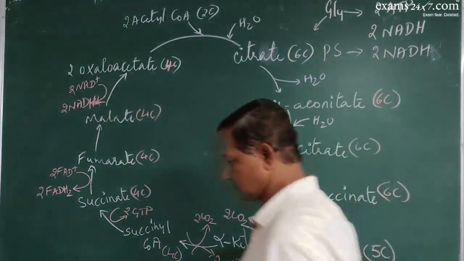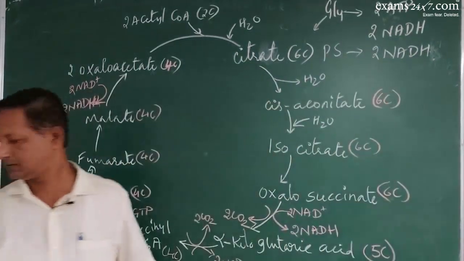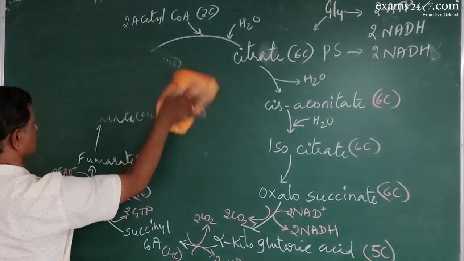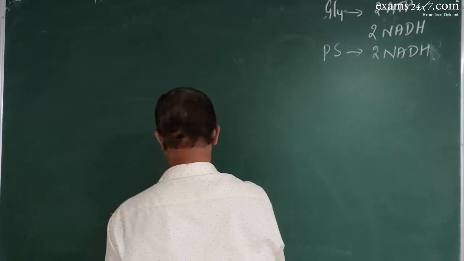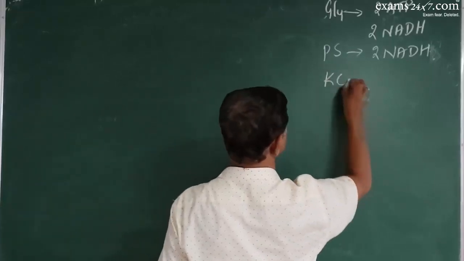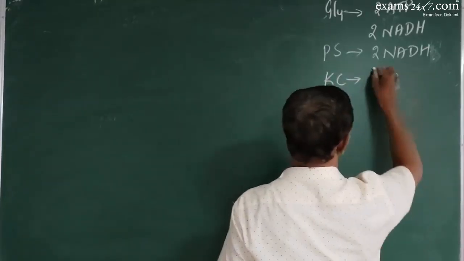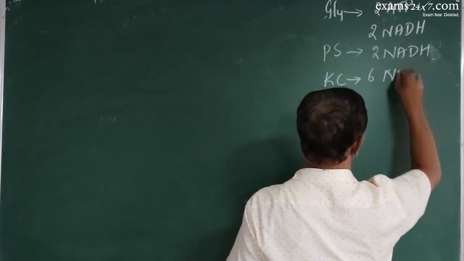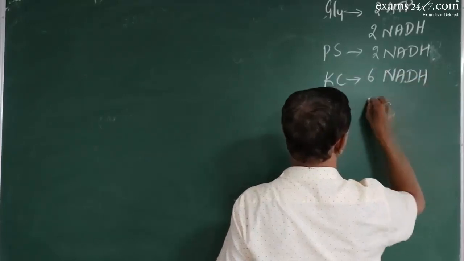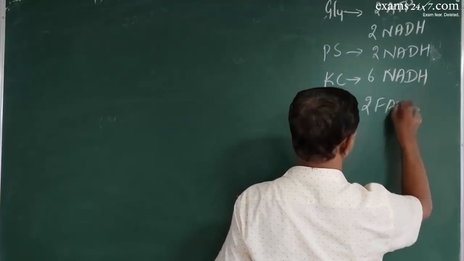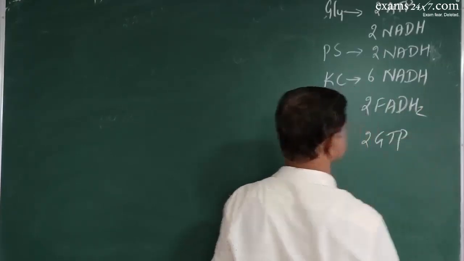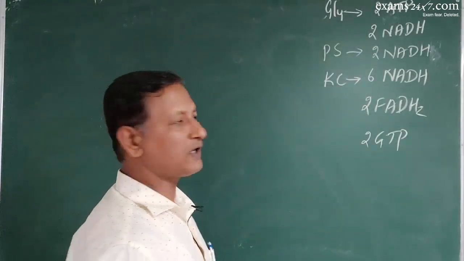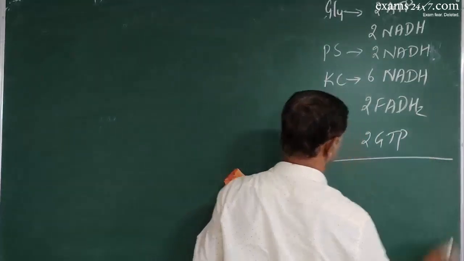Okay. Now write the balance sheet. The Krebs cycle has produced 6 molecules of NADH, 2 molecules of FADH2 and 2 molecules of GTP. Now what is the total income per glucose molecule?